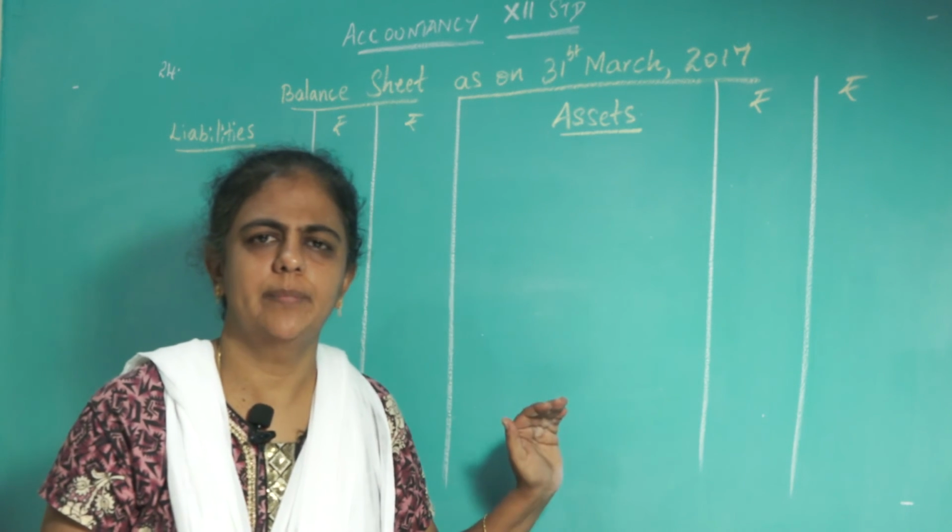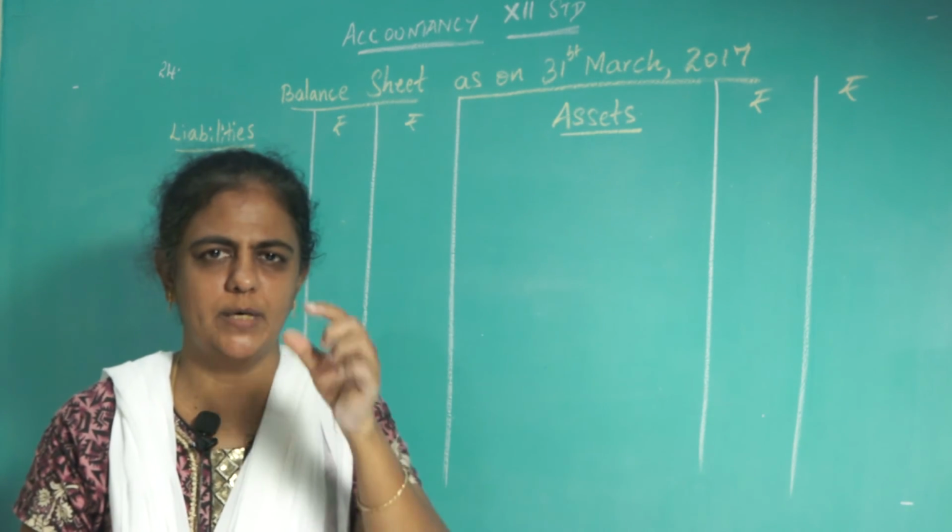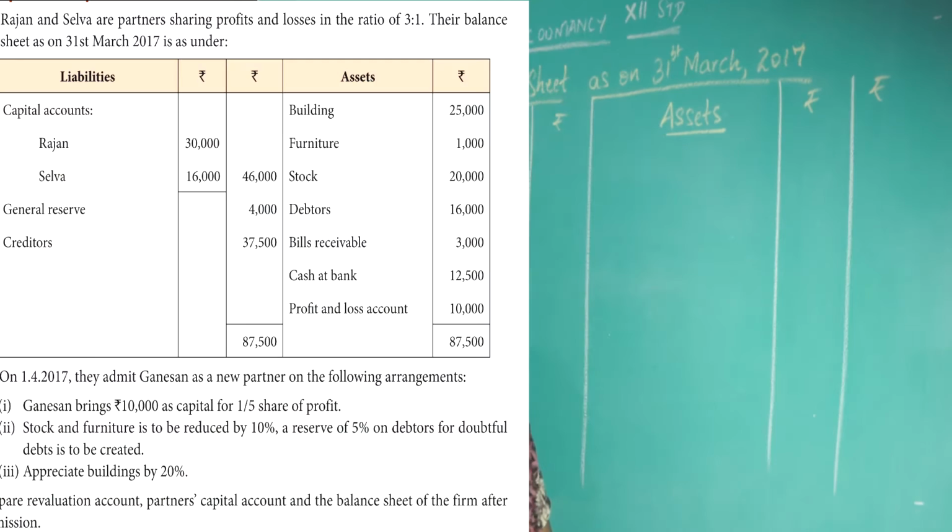Okay. Now how to prepare this balance sheet? You will go from the asset side. On the asset side, you see the question and we will do it one by one. So what is the first item given there? Buildings is given there.